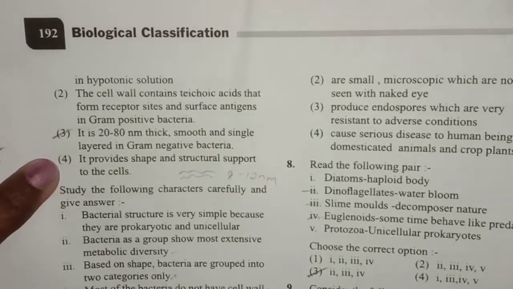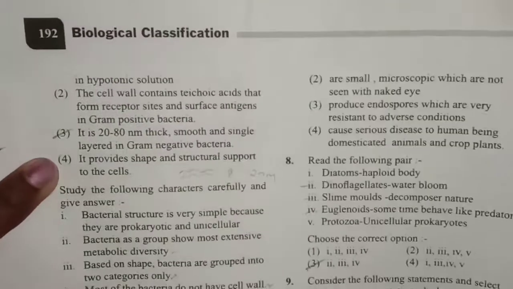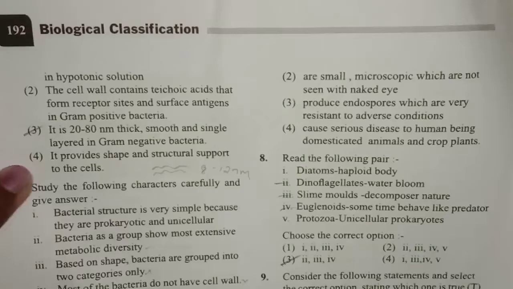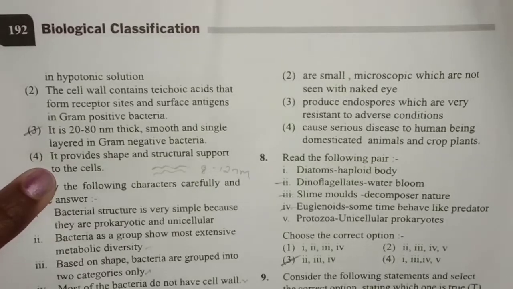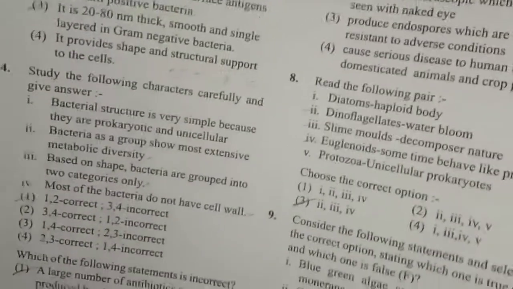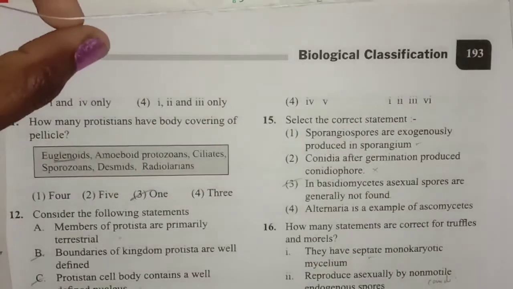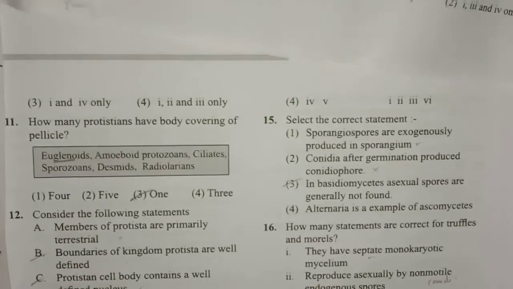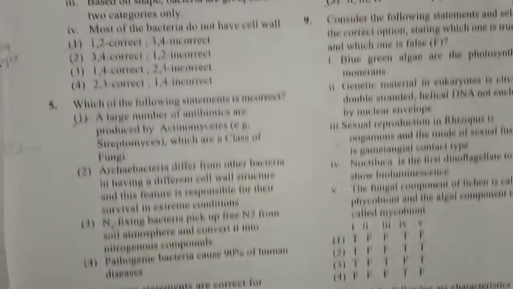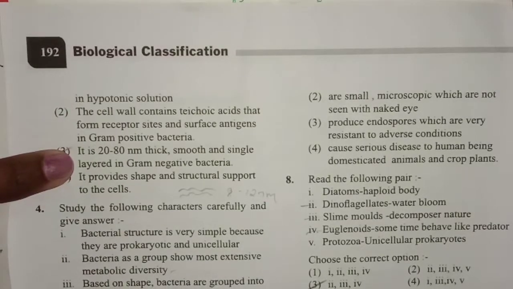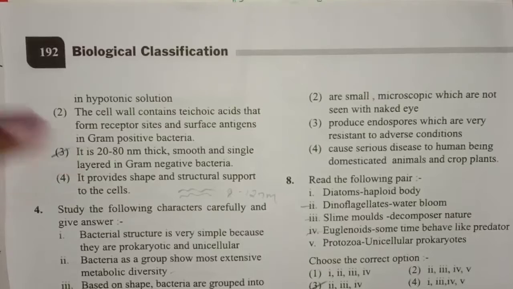And the fourth option: it provides shape and structural support to the cells. Yes, this is also correct. Only the third statement is incorrect, because in gram-negative bacteria the cell walls are mainly made up of peptidoglycan, and are usually two-layered and wavy in outline, measuring about 8 to 12 nanometers.